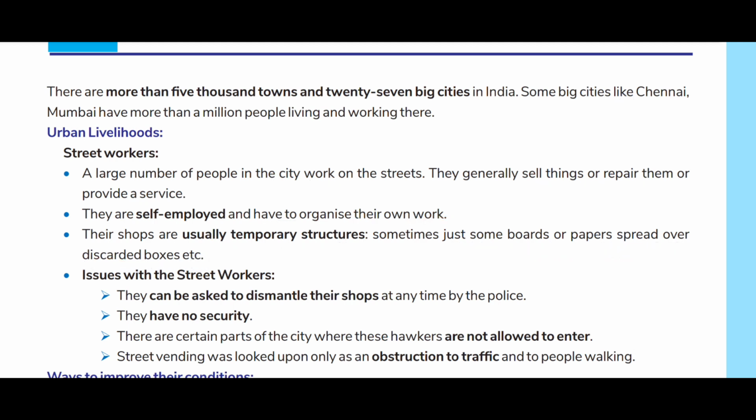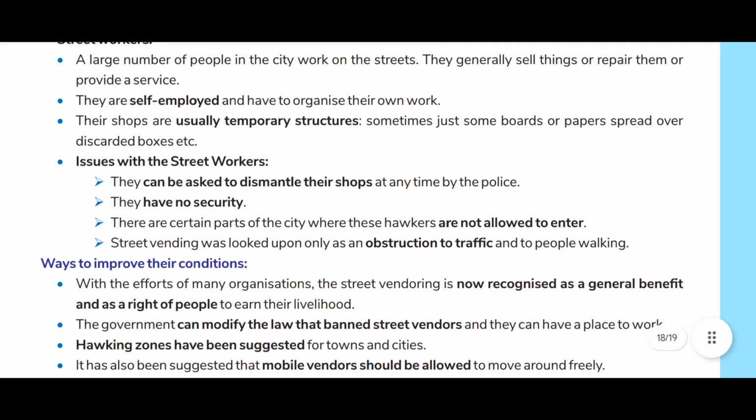Issues with the street workers. They can be asked to dismantle their shops at any time by the police. They have no security. There are certain parts of the city where these hawkers are not allowed to enter. Street vending was looked upon only as an obstruction to traffic and to the people walking.